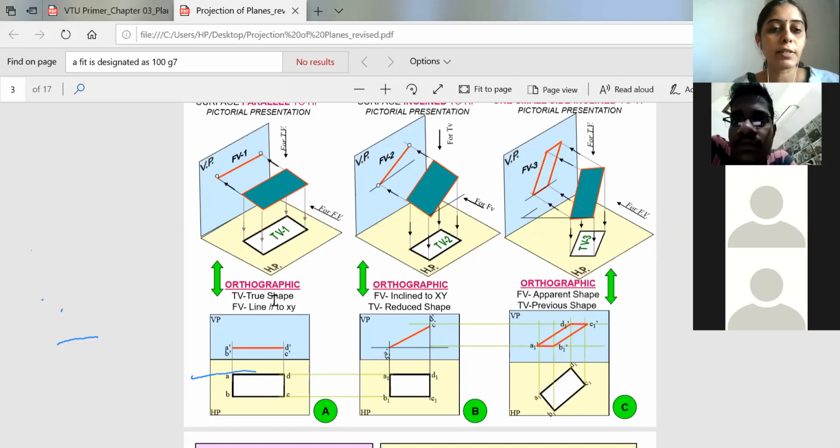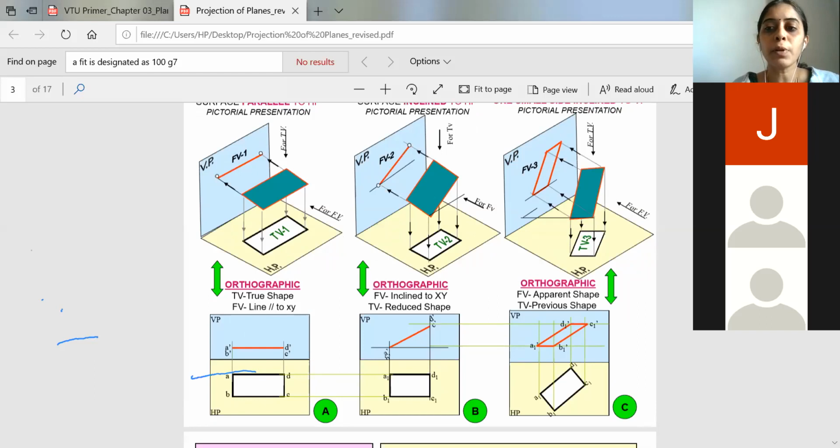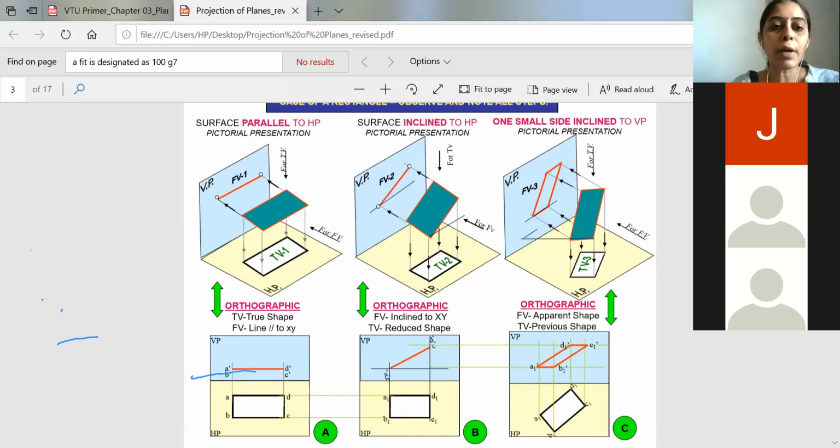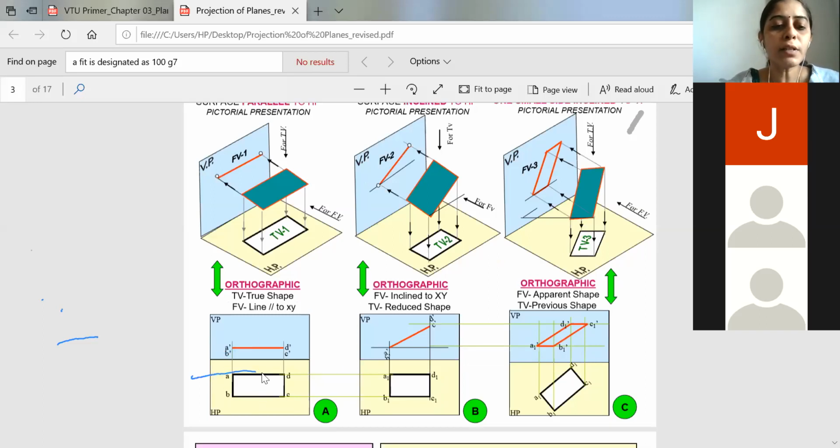This you have to consider, because when the problem is given, the surface can be parallel to HP as well as parallel to VP. We are focusing only on the surface parallel to HP. When the surface is parallel to HP, you have to start the problem with the top view and then the front view, and the top view only will give you the true shape.